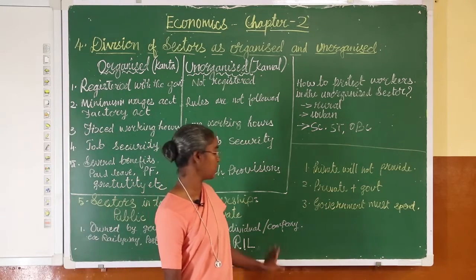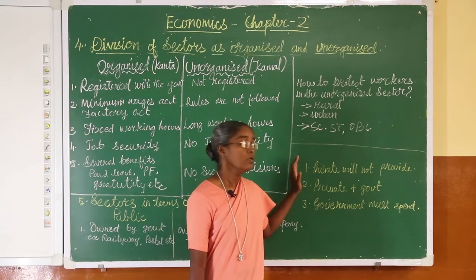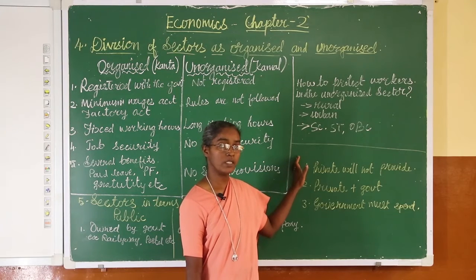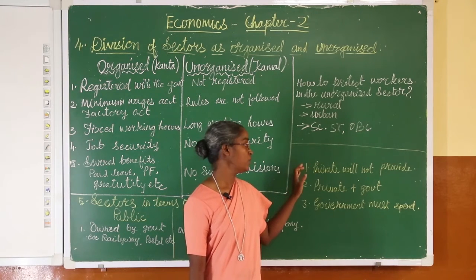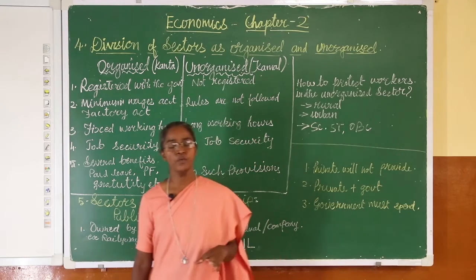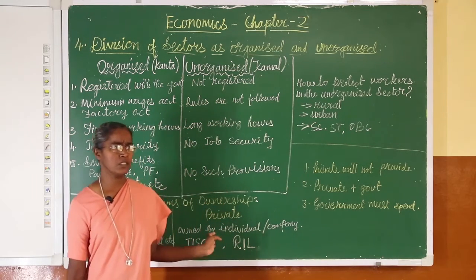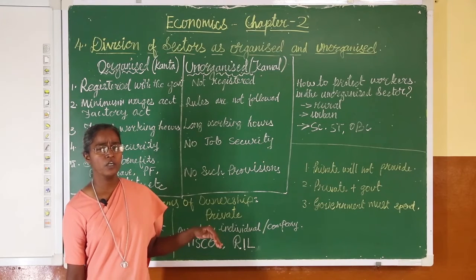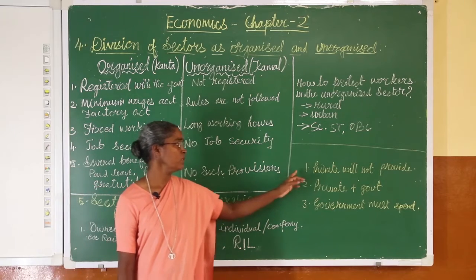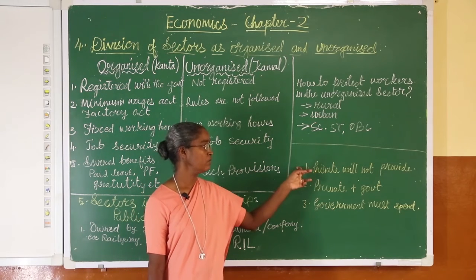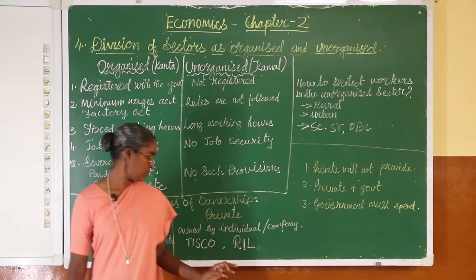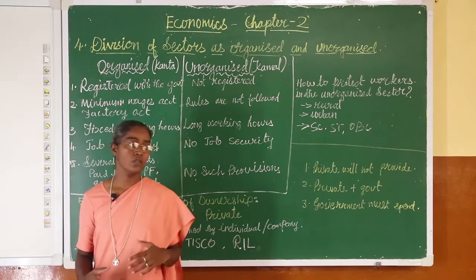When we speak about the public sector and private sector, today modern governments take up so many activities. They provide these activities or services to the people. Why do they give this service to the people? Because we need development or GDP growth. When we don't have these services given by the government, there will not be growth in the GDP, there will not be growth in the economy. Therefore, let us see what are the things that the private sector will not be able to provide to the people.